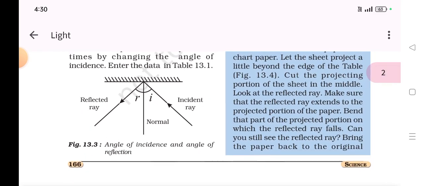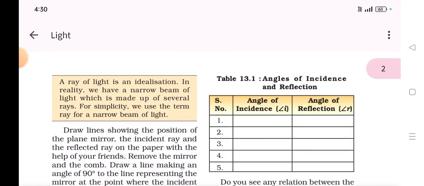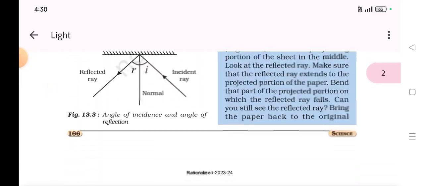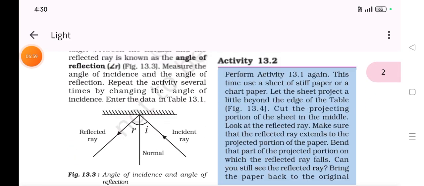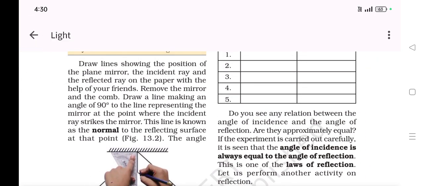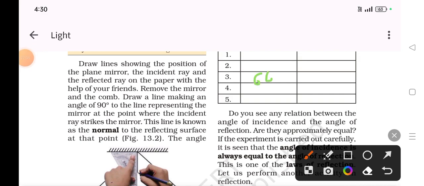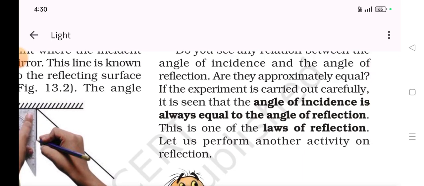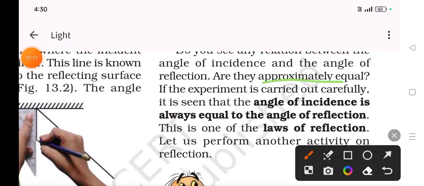So next, always remember two things. Angle of reflection and angle of incidence are always the same. If the angle of incidence is 60 degrees, the angle of reflection will also be 60 degrees only. Do you see any relation between the angle of incidence and the angle of reflection? Are they approximately equal? If the experiment is carried out carefully, it is seen that the angle of incidence is always equal to the angle of reflection.